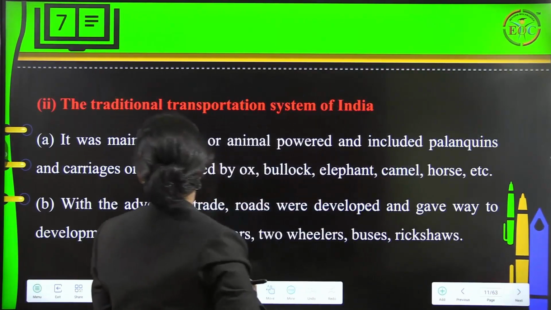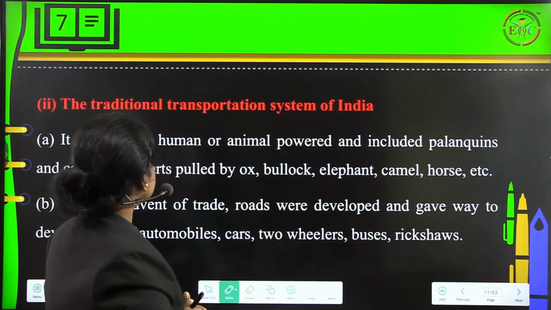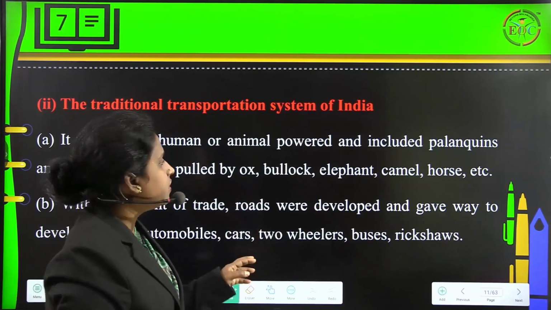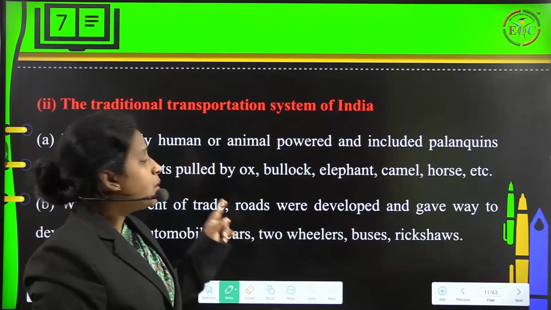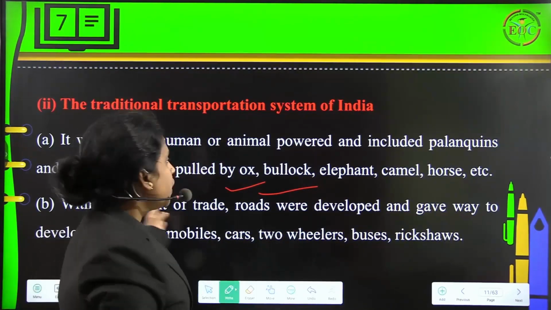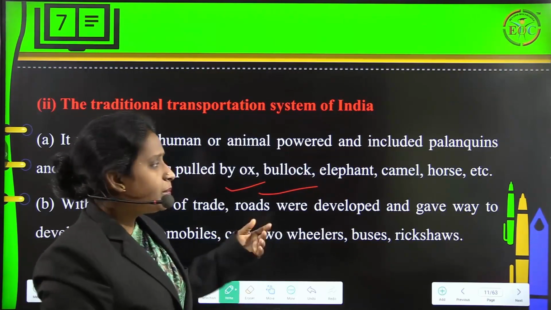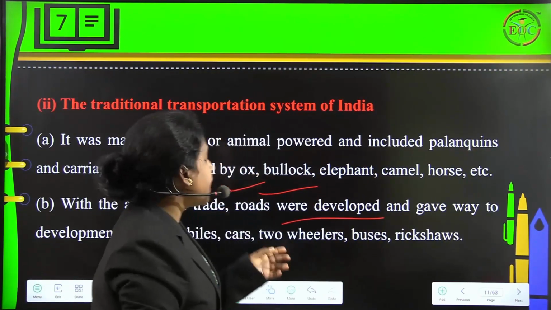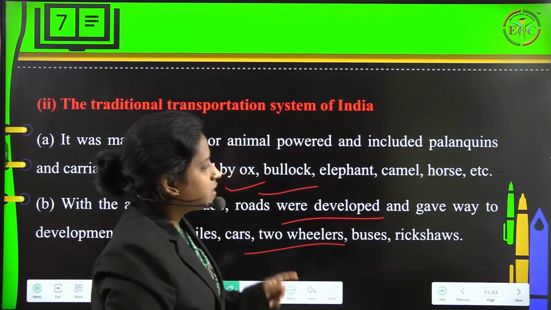Then the traditional transportation system of India. Now we are going to discuss the traditional transportation system of India. It was mainly human or animal powered and included palanquins and carriages or carts pulled by ox, bullock, elephant, camel, horse, etc. So we used to use all these animals to transport from one place to another, and with the advent of trade, roads were developed and gave way to the development of automobiles, cars, two-wheelers, buses and rickshaws.